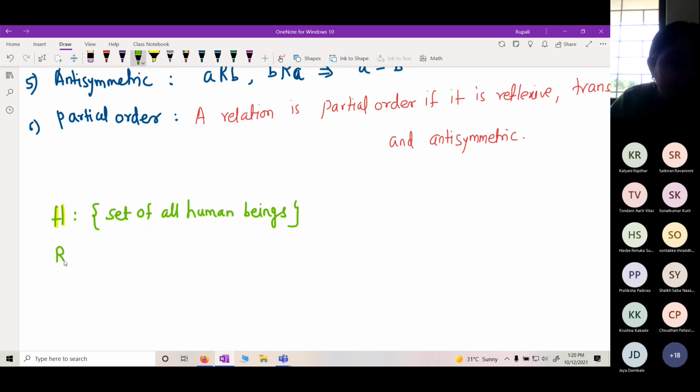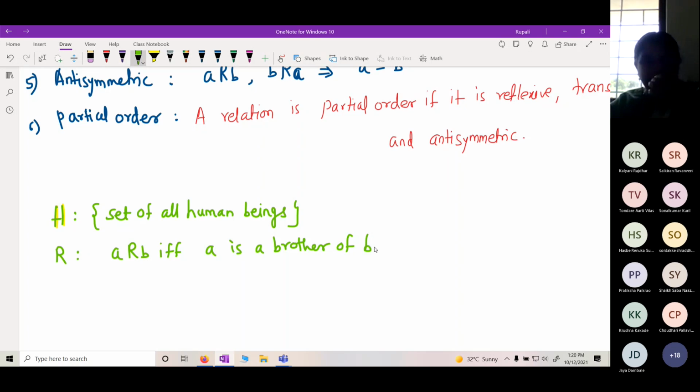Now I define a relation that A is related to B if and only if A is a brother of B.